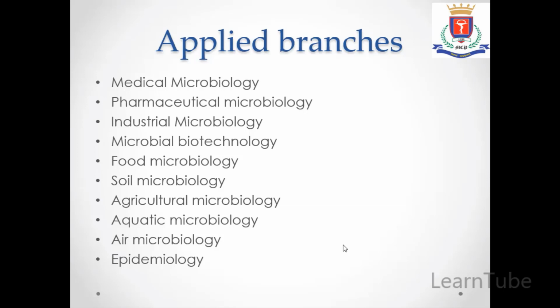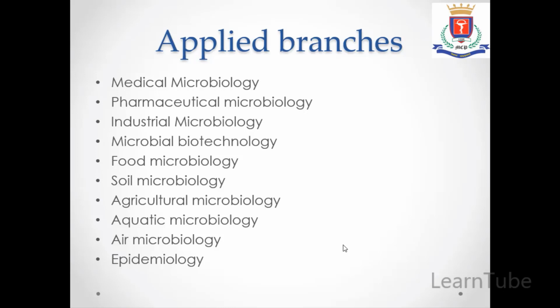For example, transformation of milk to curd, that is a fermentation process, or transformation of sugar molasses to alcohol. Next is soil microbiology. It generally deals with the study of microbes which are present in the soil and which are beneficial for agriculture purpose.